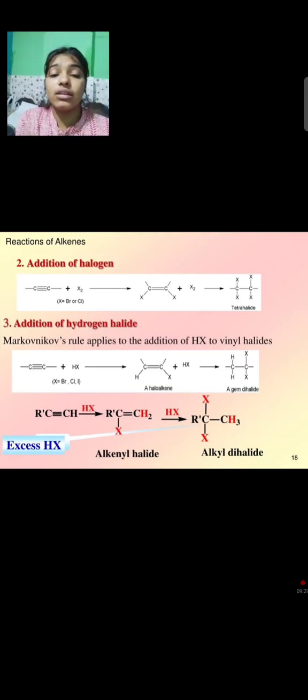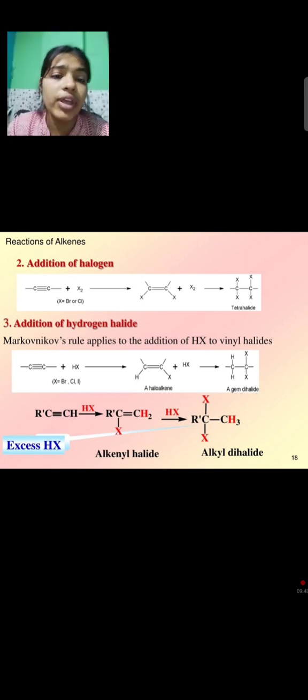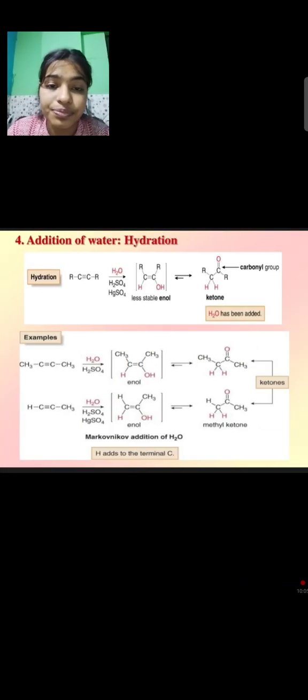Now we will observe a second reaction, addition of halogen. In the presence of alkyne and X2, there is a formation of dihalide, and further we proceed our reaction in the presence of X2. There is a tetrahalide formed. Addition of hydrogen halide: Markovnikov rule applies to the addition of HX, for example vinyl chloride. You can see here in the reaction.